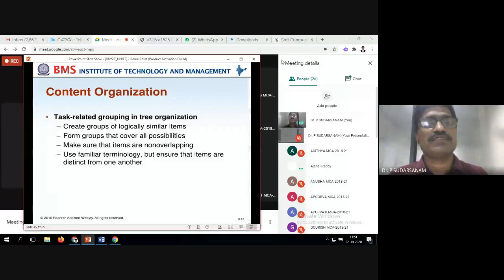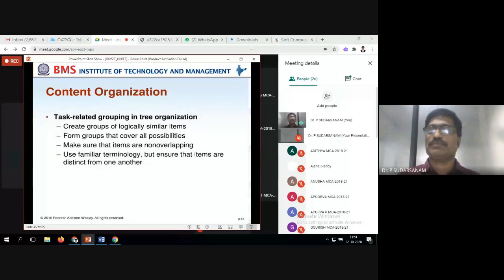Okay, sir. So last class we have seen menus and multiple menus, how to organize and how to make it. So different font sizes, different styles, and highlighted colors, all those things. Now content organization. In this, the first one is task related grouping in a tree structure.